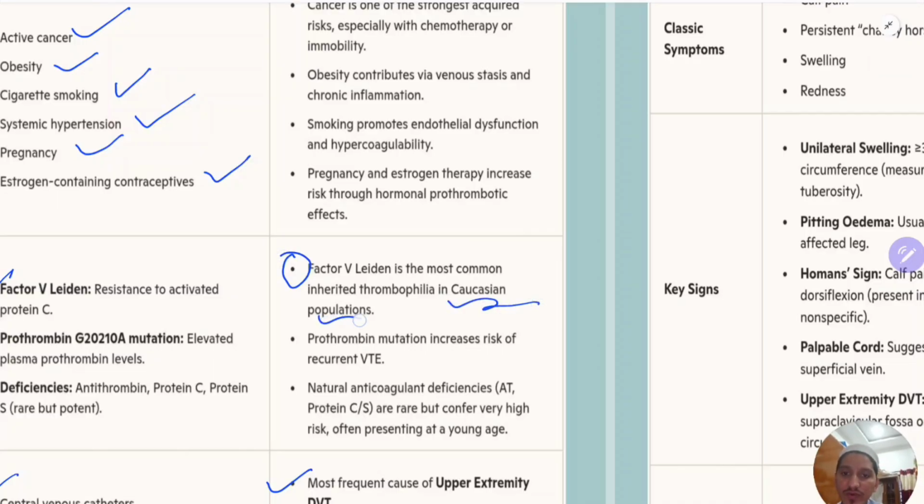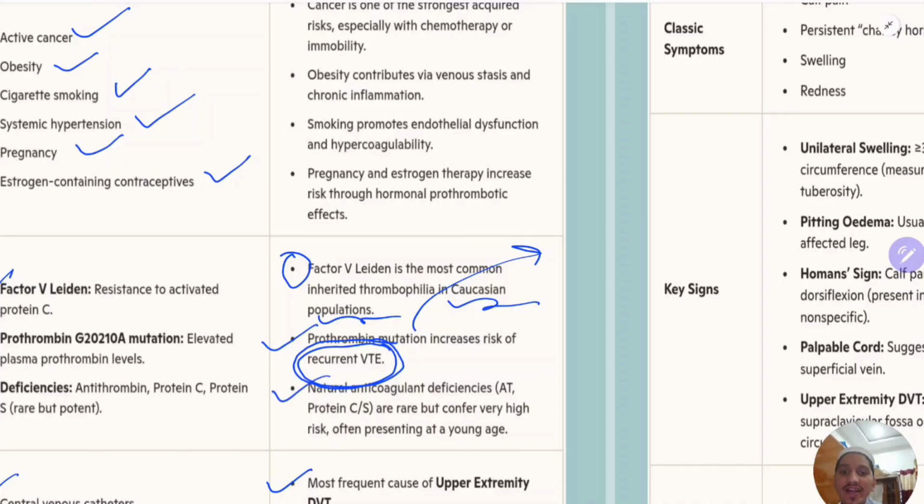Prothrombin mutation increases the risk of recurrent venous thromboembolism. This is a very important point. So factor V Leiden is the most common cause. So how will you suspect a patient maybe having a genetic thrombophilia? They will have recurrent thromboembolism. That's how you suspect them.